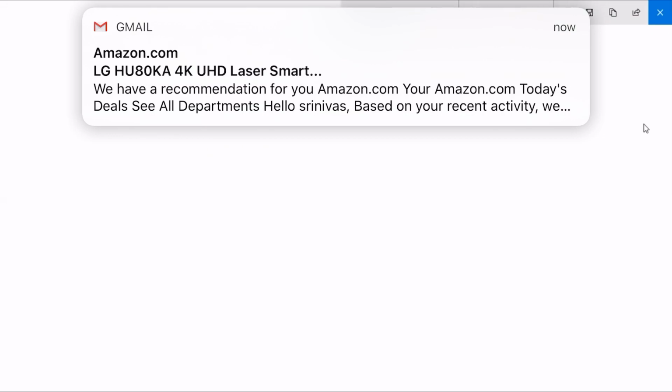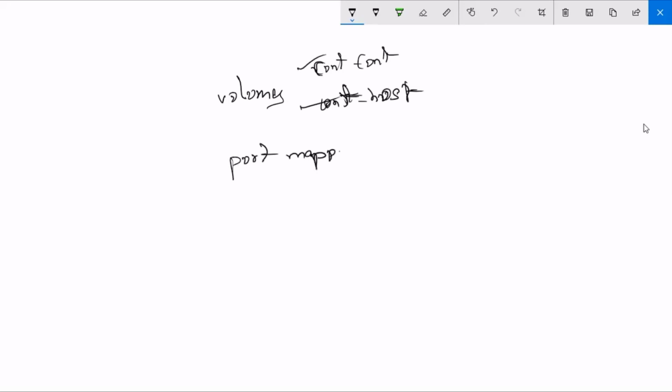So yesterday we already discussed container to container mapping. In volumes, we have container to container volume mapping and container to host, which we have already seen, as well as port mapping. Okay, so we have one more advanced concept.